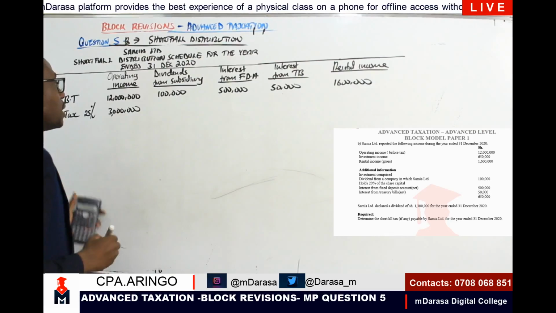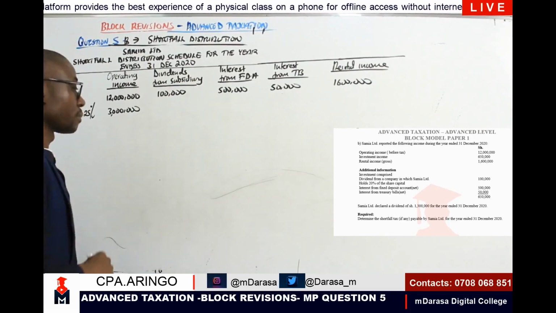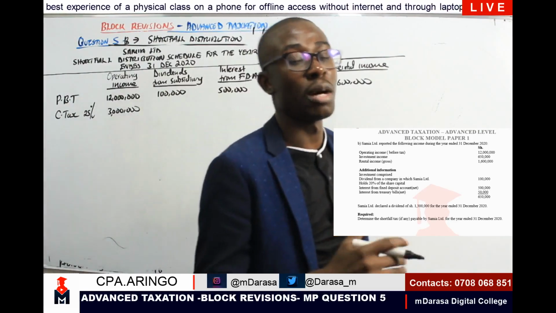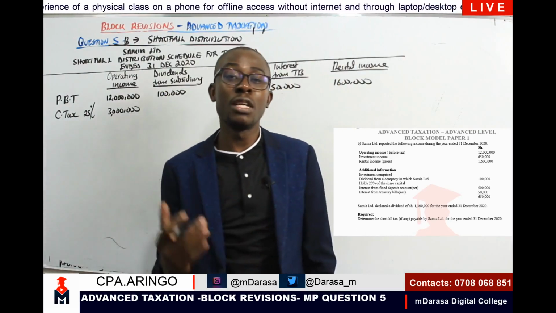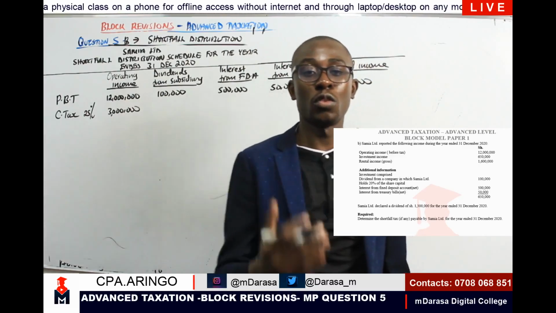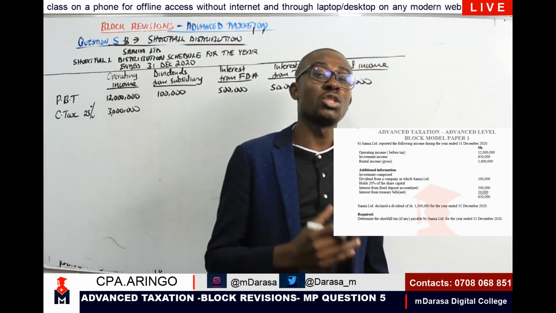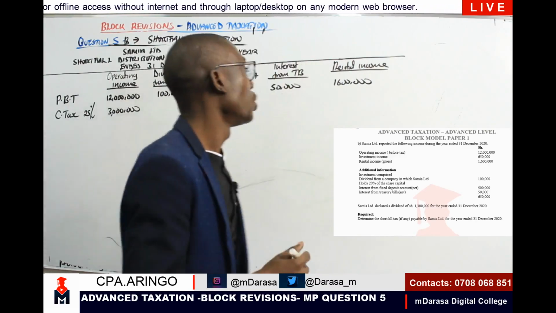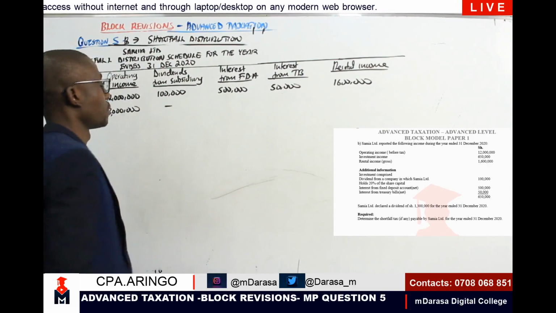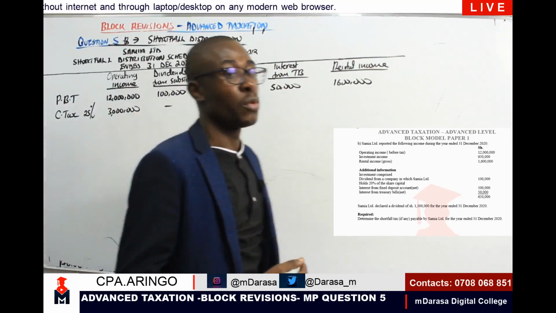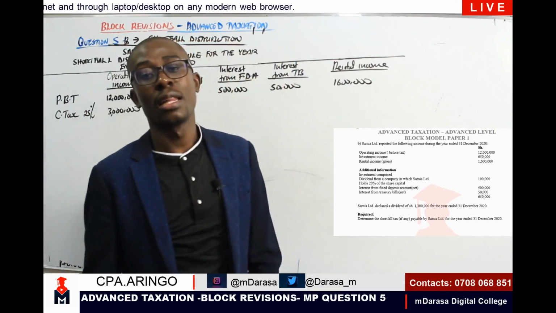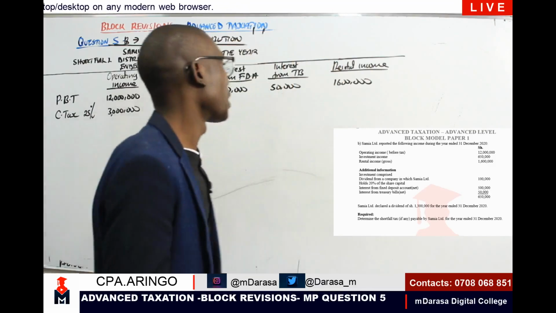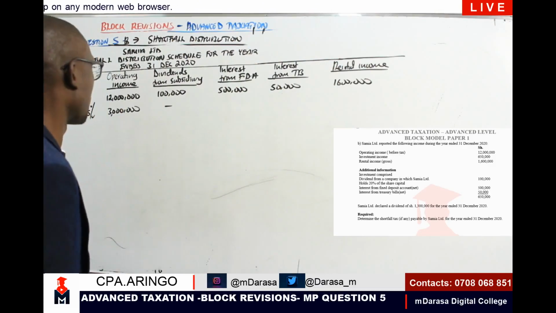Component of tax. Dividends from subsidiary. Always recall that anytime you are dealing with dividends from a company which you control more than 12.5%, that one is going to be taken as an exempt dividend and therefore not taxable. We are controlling more than 12.5%, so in that case, it is not taxable.